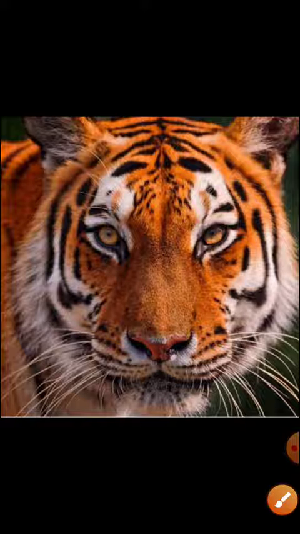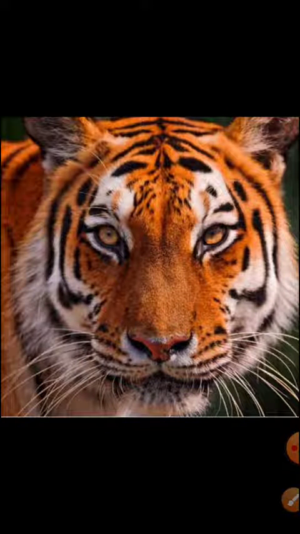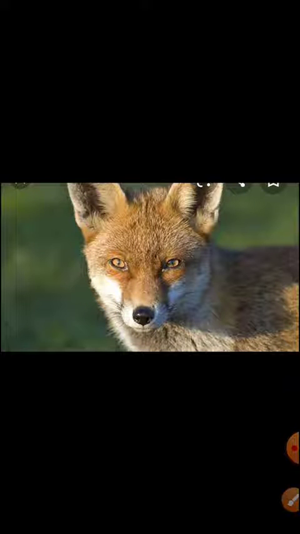Now carnivorous means animal eaters. So look here, this is the tiger, fox. These are the different carnivorous animals. And what you are looking at, the position of the eyes, they are in the front. सामने है वो. Both the eyes are in the front. In herbivorous, we see the eyes are on the sides, but in carnivorous, the eyes are in the front, so that they can have a clear picture and they can judge the distance and direction.